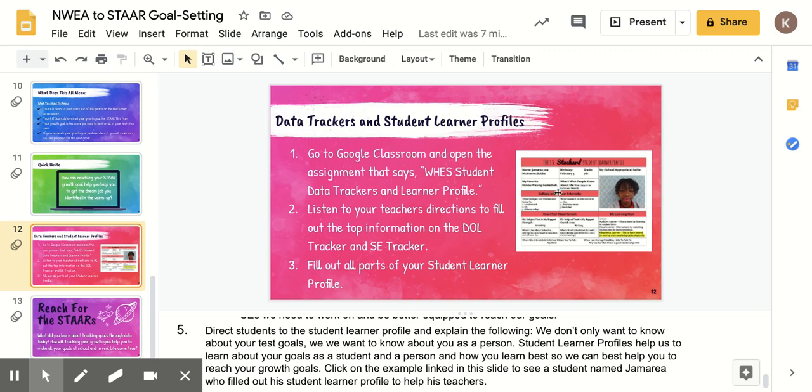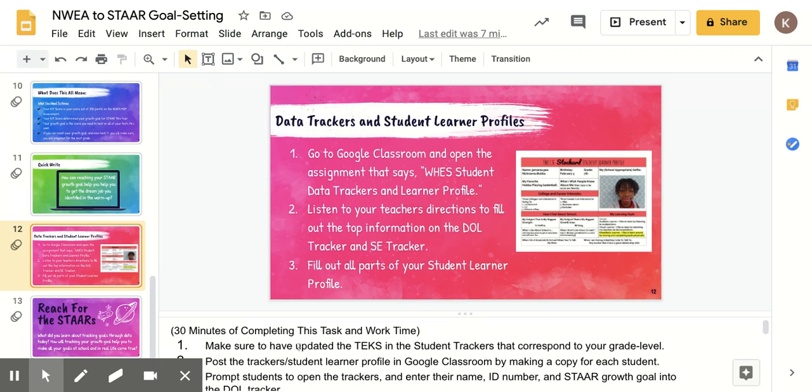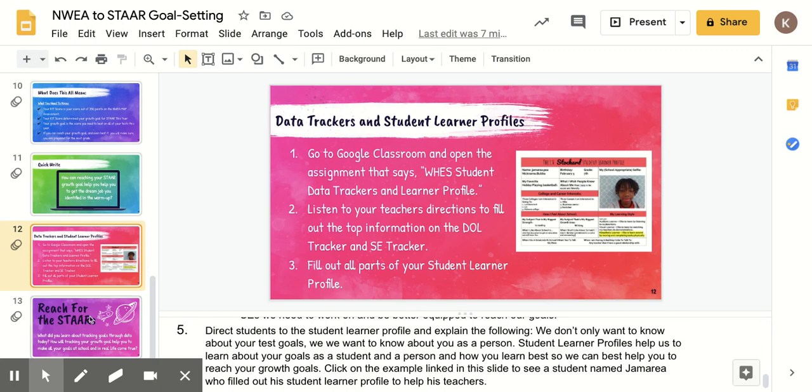If you click on the student learner profile in the slide, it'll take you to an example of one filled out by a previous student. This will be a great guide, and if you follow the directions in the speaker notes, it'll make sure that they have time to reflect on that before having 30 minutes of work time to work on the different trackers that they will fill out, and then also the student learner profile.